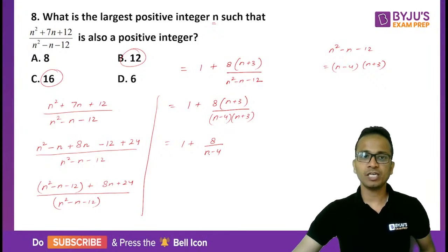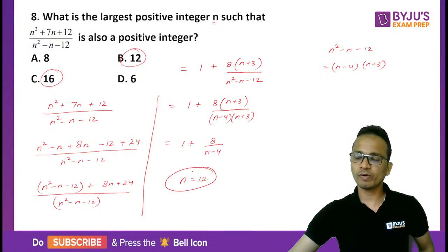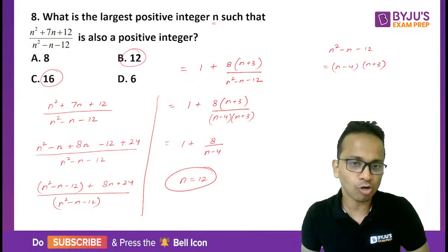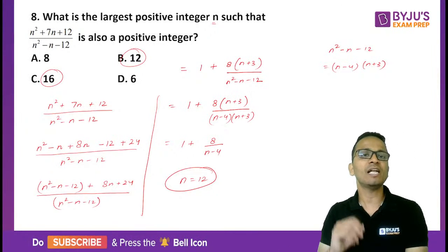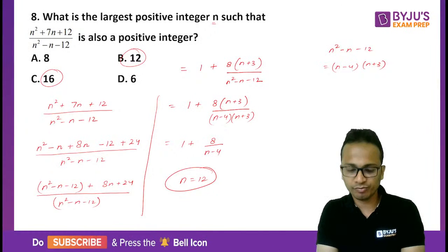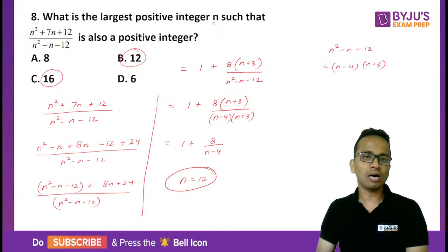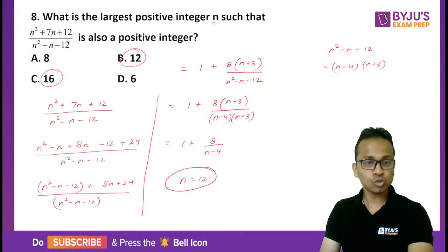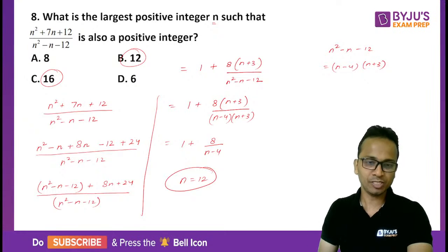If I put 12, 12 minus 4 is 8. 8 upon 8 is 1. So yes, n equal to 12 satisfies this criteria and makes this expression a positive integer. So n equal to 12 is the largest positive integer value of n which makes the entire expression also a positive integer. That was question number 8, and yes, Suraj, your answer is correct. Himanshi, it will not be 6, it will be 12.